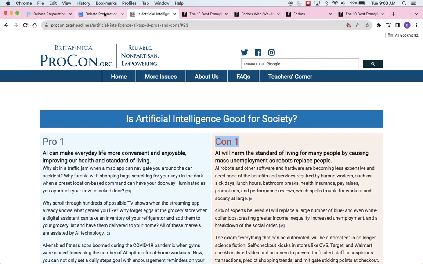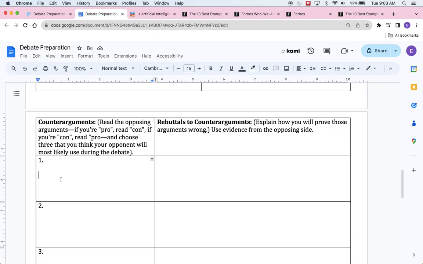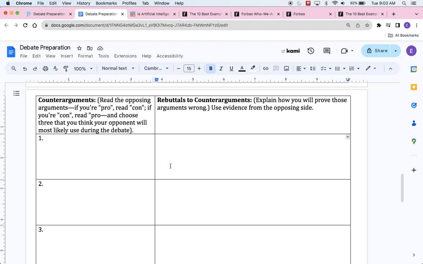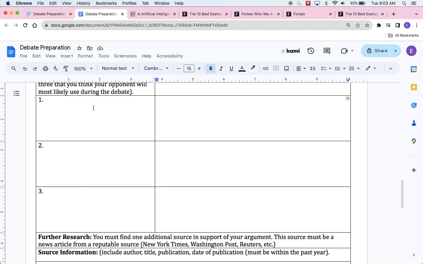So you're going to start reading these ones now. And you're going to do the same thing. You're going to start paraphrasing the counter arguments. And you're going to think about if someone on the opposing side brought that argument up, how would you rebut them? Is there information from the sources that you can use to show why they're wrong? Is there something that you can say, common sense wise, based on logic, that would show that they're wrong? Or based on experience. So you're going to do 3 counterarguments, and you're going to think of rebuttals.